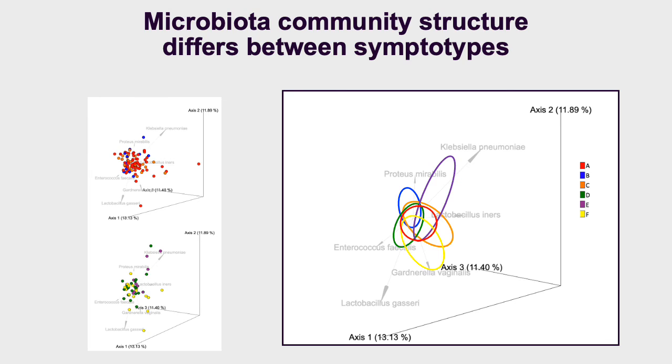This separation was based on 6 main points of variance, which were the presence and abundance of Klebsiella pneumoniae, Lactobacillus gasseri, Gardnerella vaginalis, Lactobacillus iners, Proteus mirabilis, and Enterococcus faecalis. This simply means that microbial communities of the 6 symptotypes are distinct based on the presence and abundance of non-E. coli microbiota.